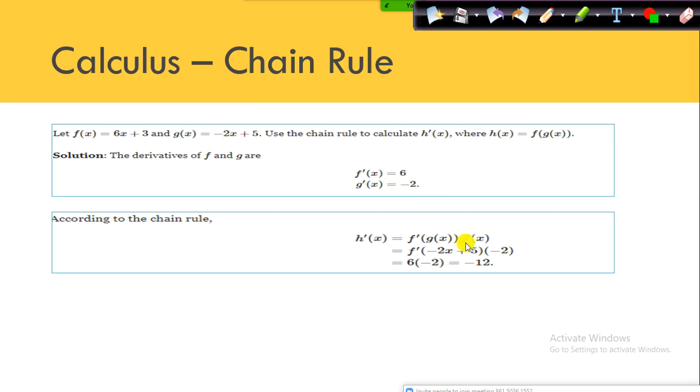And if you simply plug in here, what will happen? F dash of g of x, where g is minus 2x plus y, and g dash of x is minus 2. If I plug in, f dash of g of x is nothing but 6, right? 6 into minus 2 is minus 12. Don't go by the inner expression; ideally we already computed f dash of x. If you simply plug in here, you get 6, and g dash of x is minus 2, giving minus 12.